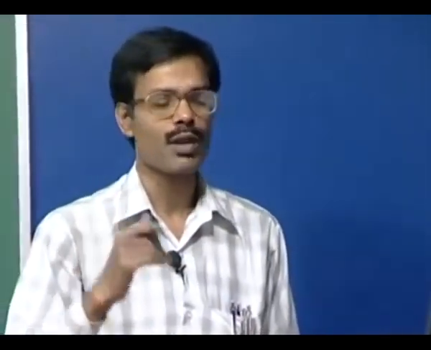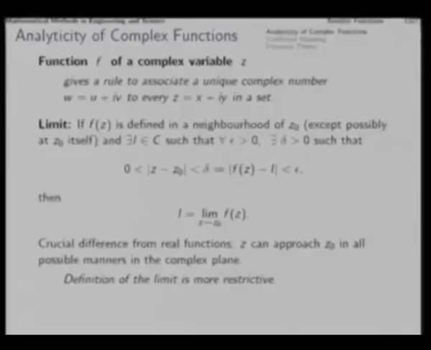But in the case of a complex variable, the description of the variable is not along a line, but on a plane, and therefore, there are infinite directions along which the point can be approached. And this is the crucial difference which makes the definition of the limit in the case of a complex function much more restrictive.